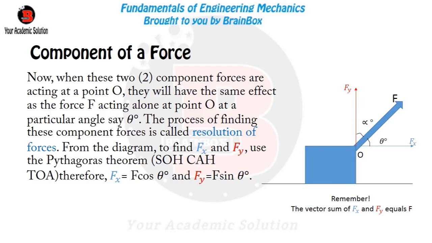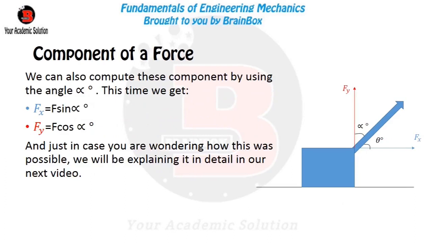Now from the diagram, to find Fx and Fy, we use the Pythagoras theorem, or what we call SOHCAHTOA. That's the acronym used for remembering it. Therefore Fx equals F cos theta and Fy equals F sin theta. Still on the component of force, we can also compute this component using the angle alpha. This time we get Fx equals F sin alpha and Fy equals F cos alpha.